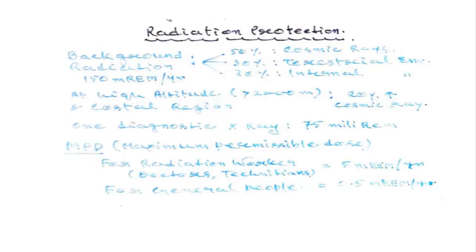The overall background radiation is allowed up to 150 millirem per year for any person, of which 50% comes from cosmic rays, 30% from the terrestrial environment, and 20% from the internal environment.